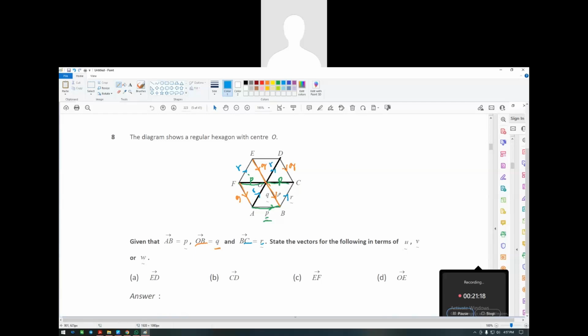So we notice I'm picking all the parallel lines. Next one, what is ED? E to D. If this is P, then this one also has to be P. P, very good, buddy. So right there equals to P. How about CD? Cannot be Q, remember? C to D is going this direction. Negative Q, sir. Very good answer. Very good, Rehan. Negative Q.